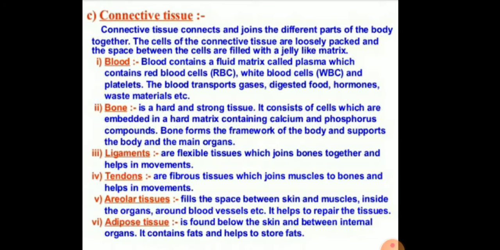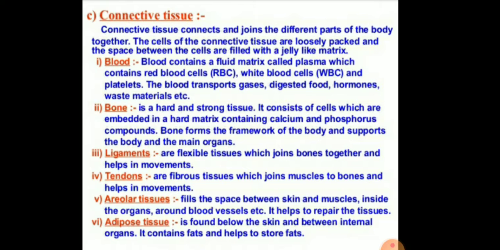And bone is a hard and strong tissue which consists of cells embedded in a hard matrix containing calcium and phosphorus compounds. Mainly, the bone forms the framework of the body and supports the body and the main organs. The third type of connective tissue is the ligament, which is a flexible tissue which joins the bones together and helps in movement. Tendons are also fibrous tissues which join the muscles to the bones and help in movement.